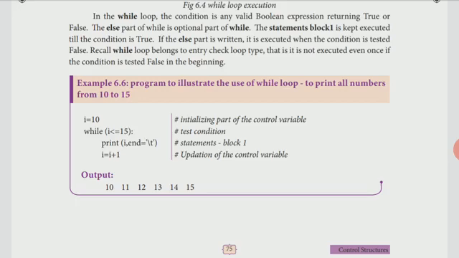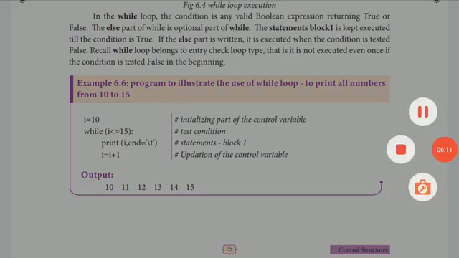Here the initial value is 10. I is equal to 10, so this I is the initial value. Till where will it run? Till I becomes 15. Till I is less than or equal to 15, it will execute. Then print I comma end slash t. The slash t is for space.